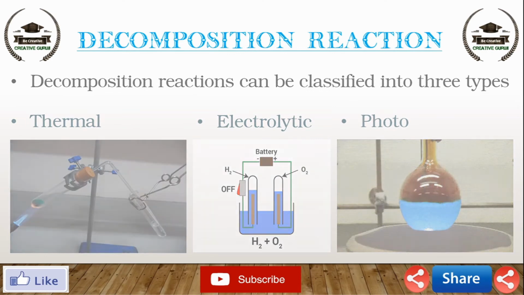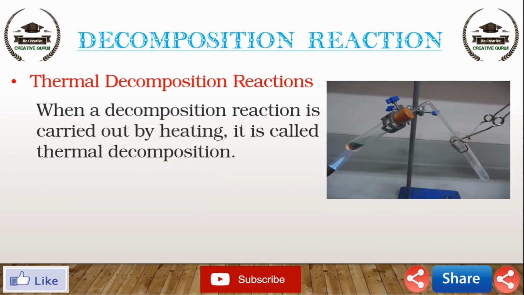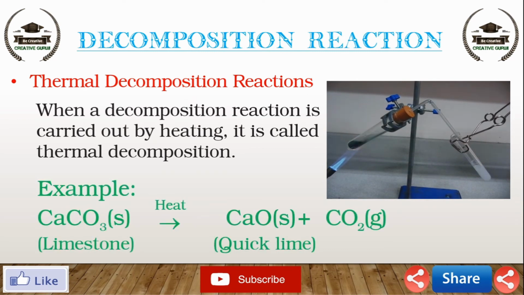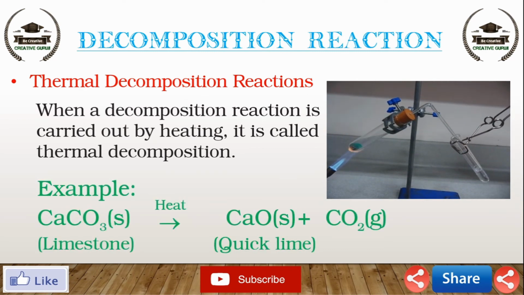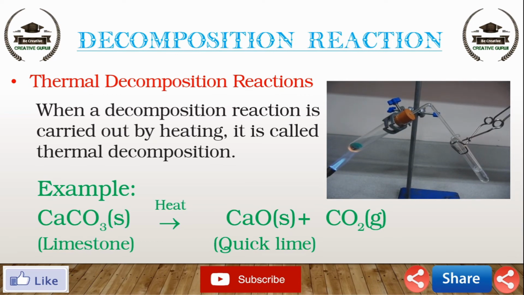First one, thermal decomposition reaction. When a decomposition reaction is carried out by heating, it is called thermal decomposition. For example, decomposition of calcium carbonate to calcium oxide and carbon dioxide on heating is an important decomposition reaction used in various industries. It has many uses. One is in the manufacture of cement.